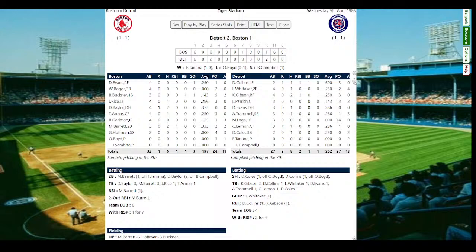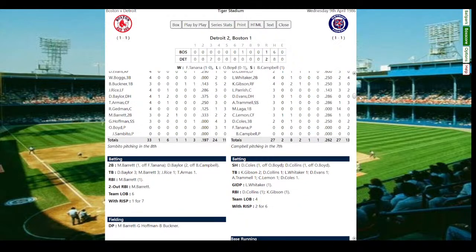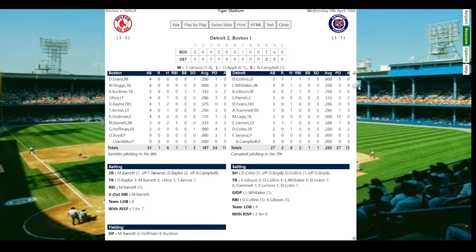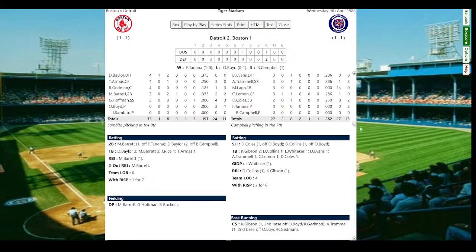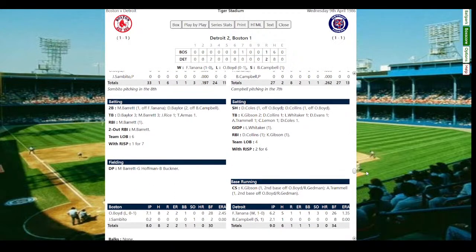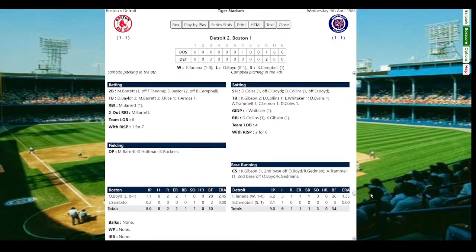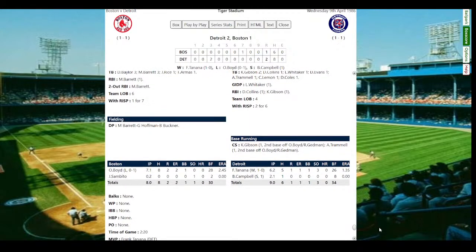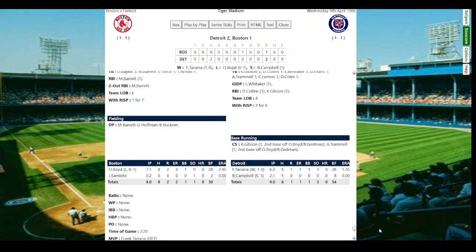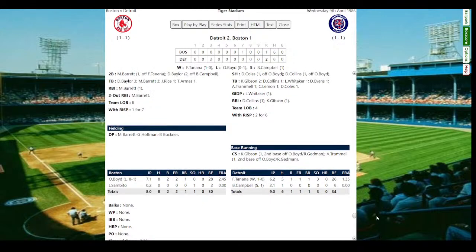So 2 doubles in this game, 2 extra base hits all game long, Barrett and Baylor. So it was a lot of soft contact today as Boyd, Tanana, Campbell, and Sambito did a really good job. 4 pitchers came in. Total of 14 hits in the whole game. And 2 hours and 20 minutes. That's a quick ball game right there. 2 hours, 20 minutes. It's a quick ball game, Detroit.